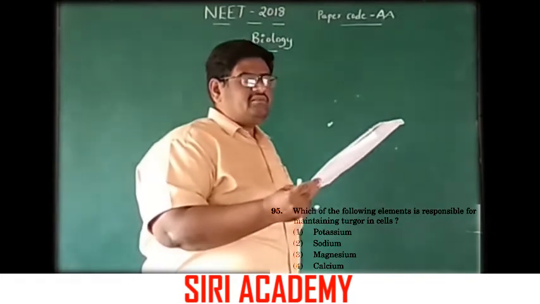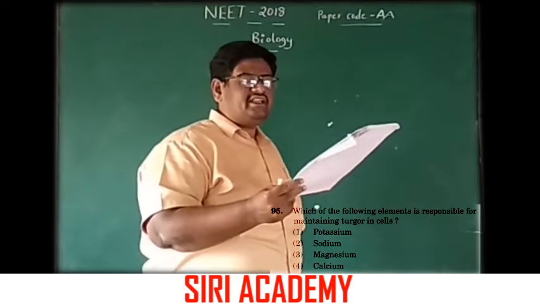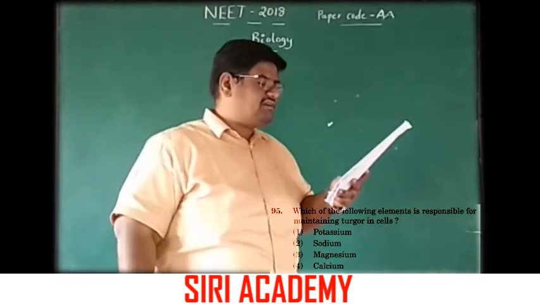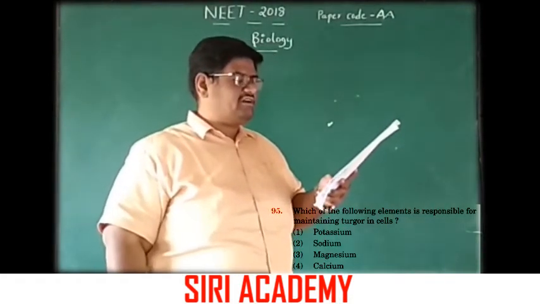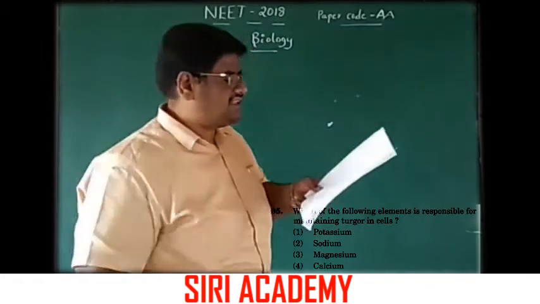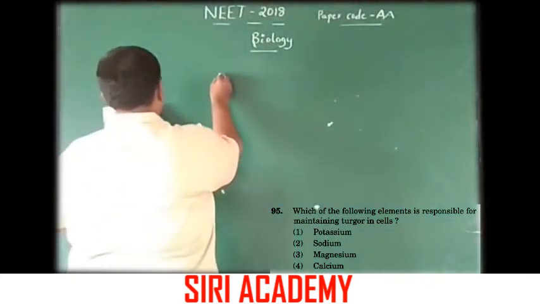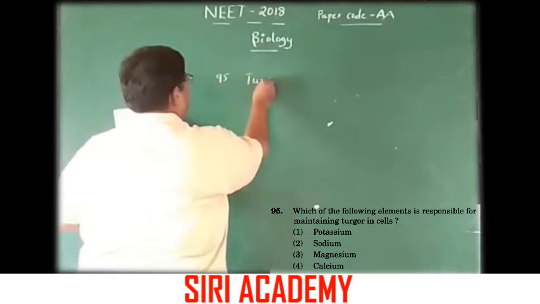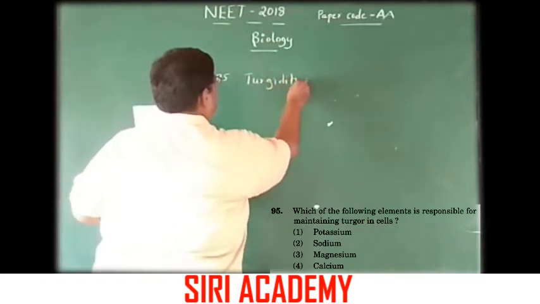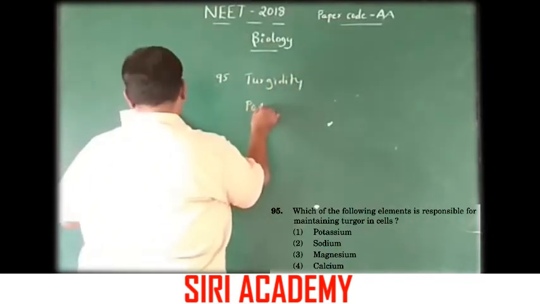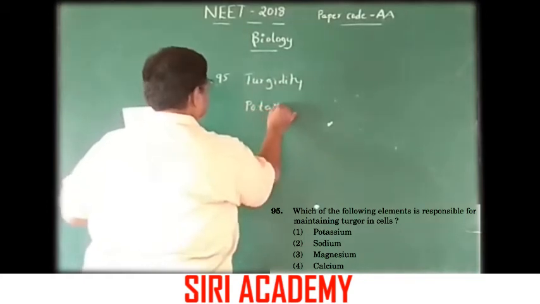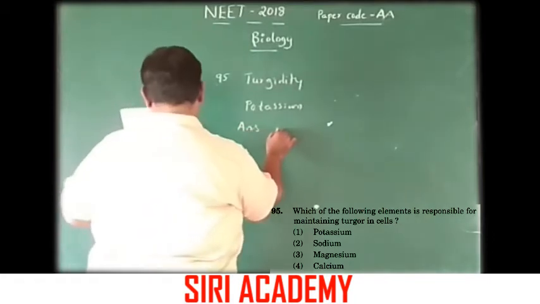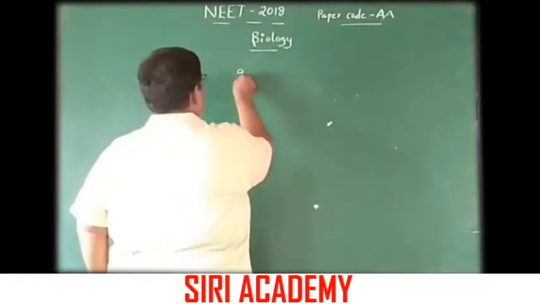Question 95: Which of the following elements is responsible for maintaining turgor in cells? Option 1 potassium, option 2 sodium, option 3 magnesium, option 4 calcium. Plants maintain turgidity through potassium. The answer is 1.